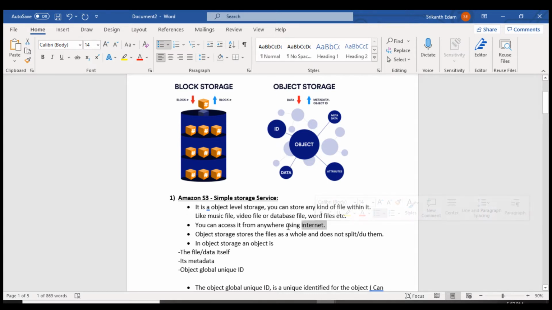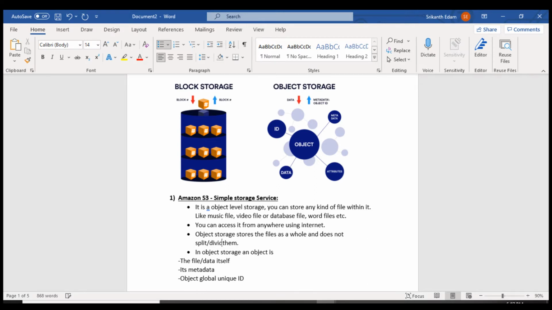When you upload any file to an Amazon S3 bucket, you can access it from anywhere because Amazon S3 is globally present. It's not like it is uploading the data into a separate region. Object storage stores the file as a whole and does not split or divide it. For example, if you are uploading a 1 GB file, it will upload the 1 GB file at a time, and it's not going to divide your data into blocks. That happens only in block level storage.